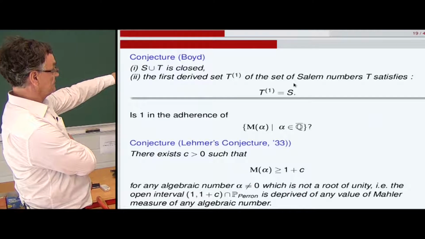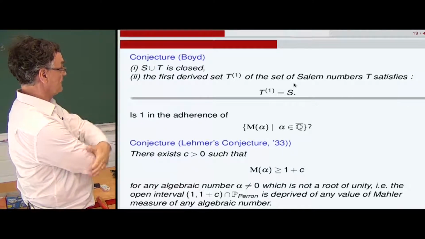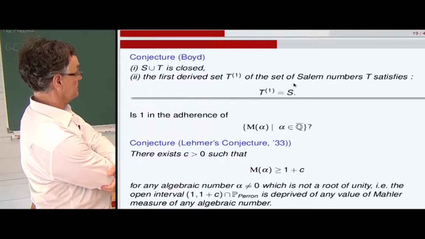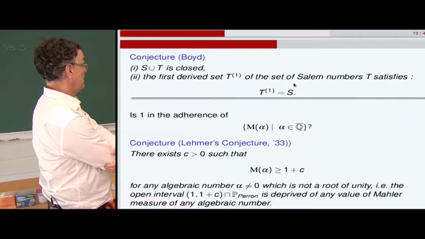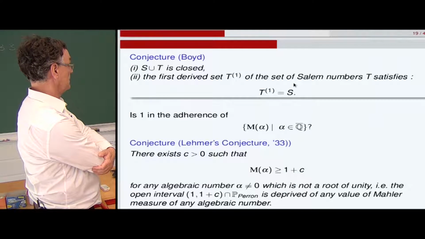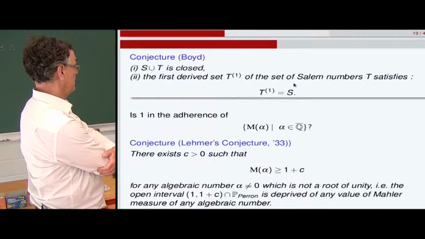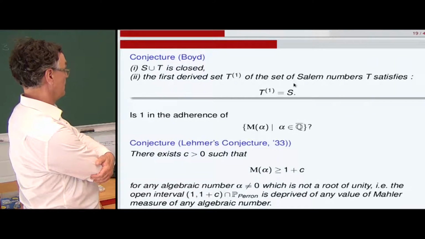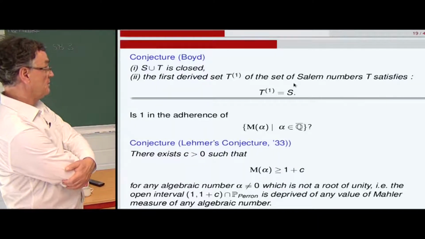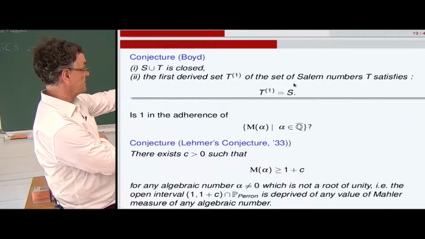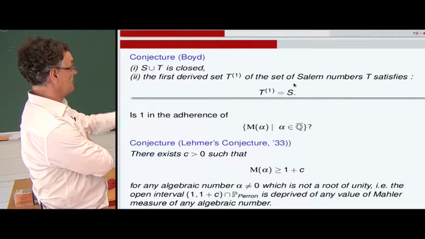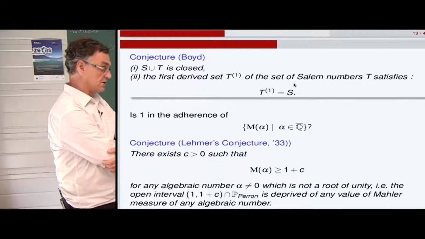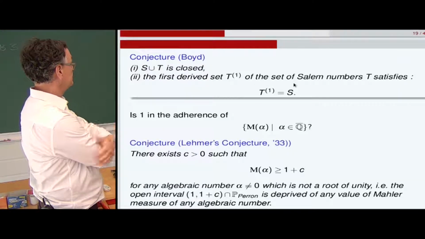So we have seen that the Mahler measure is always greater than the absolute value of the dominant coefficient, so for an algebraic integer it's relevant on this subcategory, which is not a root of unity. So there are Pisot numbers in this interval 1, 1 plus C, but never a Mahler measure. That's the conjecture of Lehmer, that this universal constant exists.